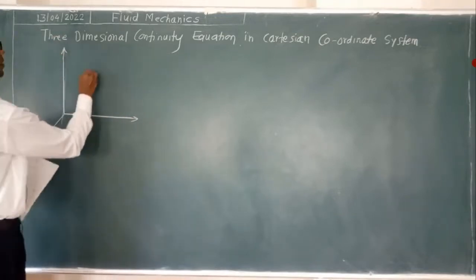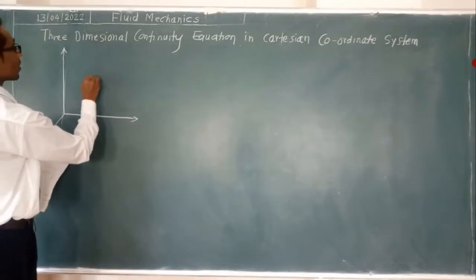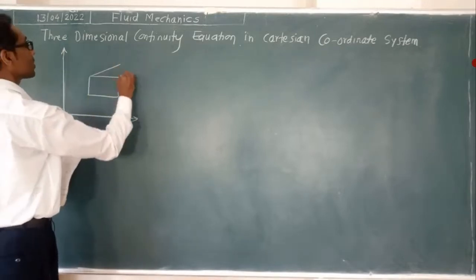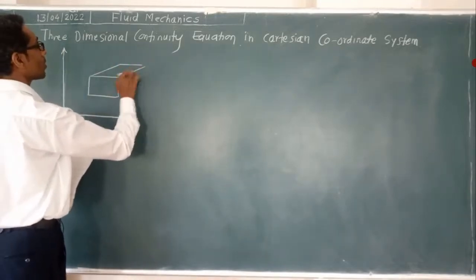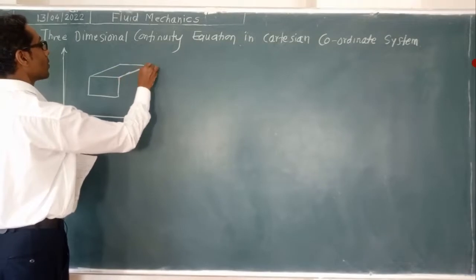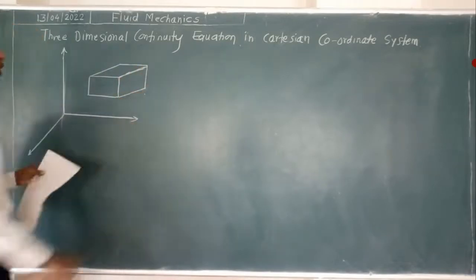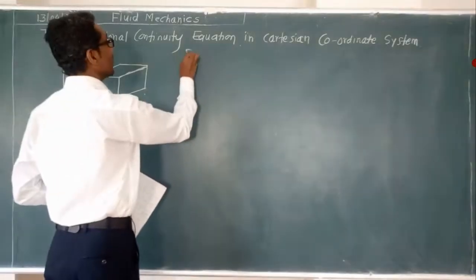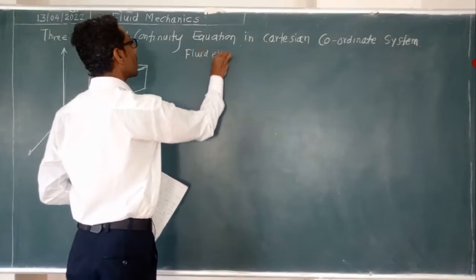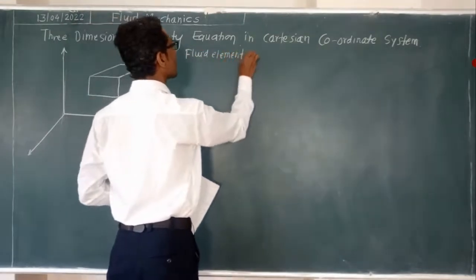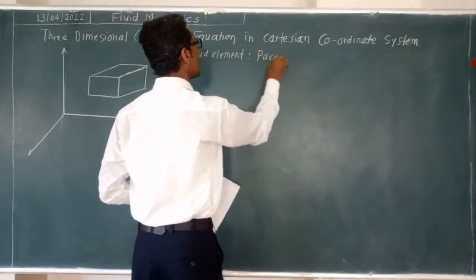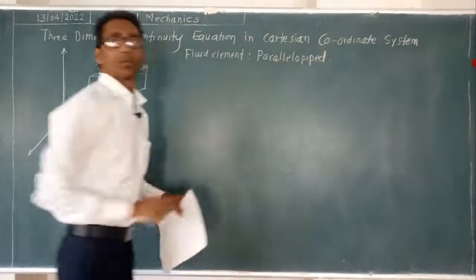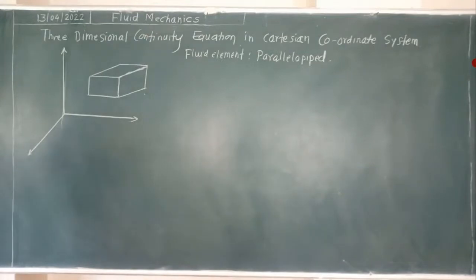Okay, here now we will have one element. That element is three-dimensional. This element is called a parallelopiped. This element, fluid element. Consider fluid element that is called a parallelopiped. The particular shape, this name is given, parallelopiped.